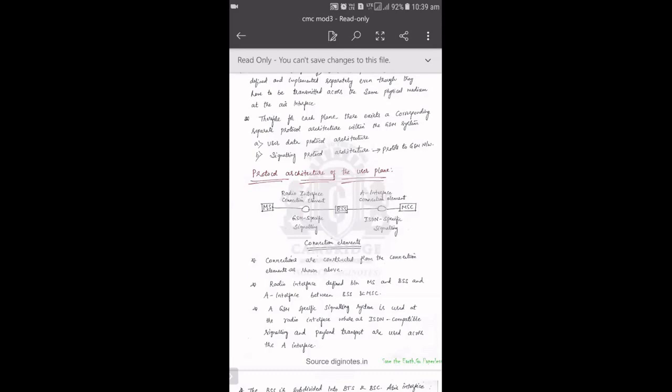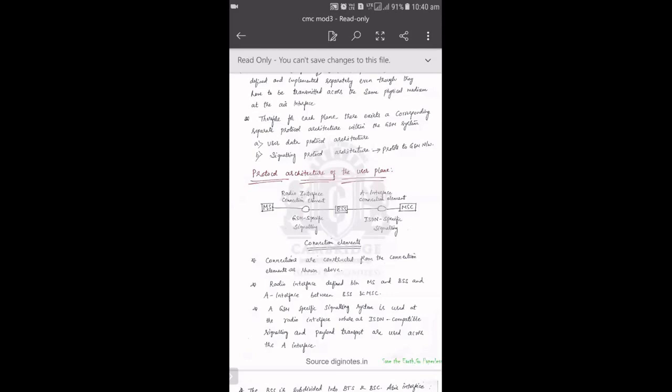The interface from MS to BTS is the radio interface. Again, from BTS to BSC, you have your Um interface. Followed by that, BSC to MSC, you have your A interface. And also we know that there is no direct communication between MS and MSC. It has to follow this path. So in this part, there are chances they'll ask 2 different questions: one is protocol architecture in the user plane, another is the signaling plane.